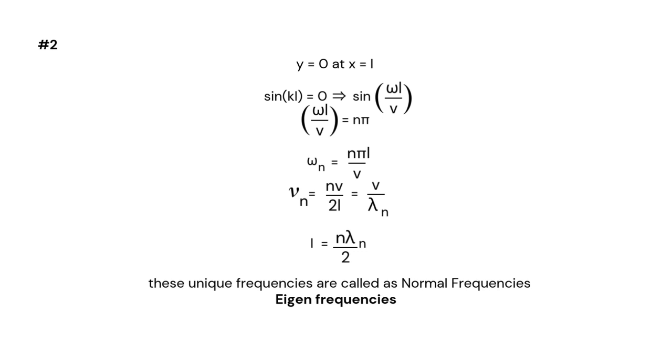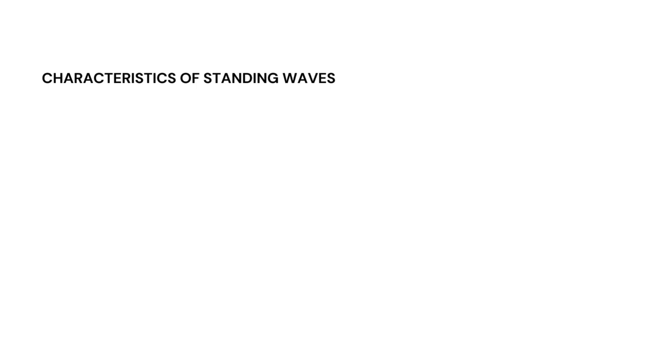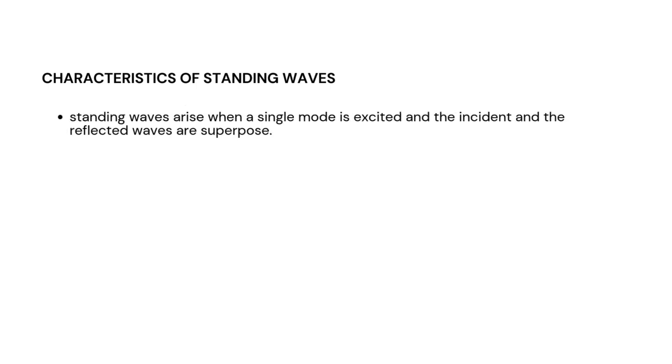Now the frequencies that we have obtained through this equation are what we call normal frequencies or eigenfrequencies, and these are unique frequencies. So let's see a few characteristics of standing waves. Firstly, standing waves arise when a single mode is excited and the incident and the reflected wave superimpose.